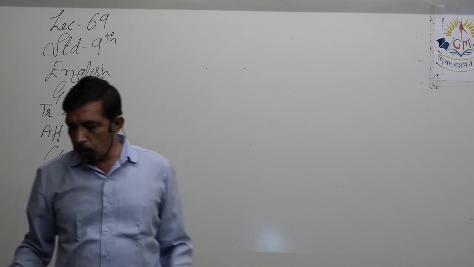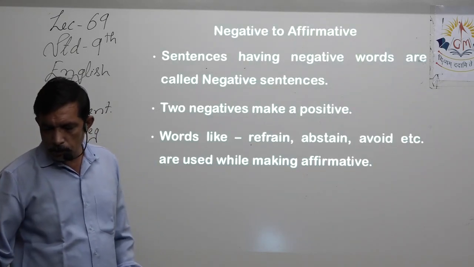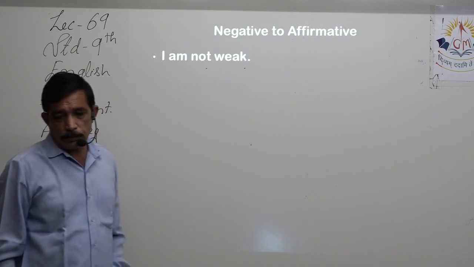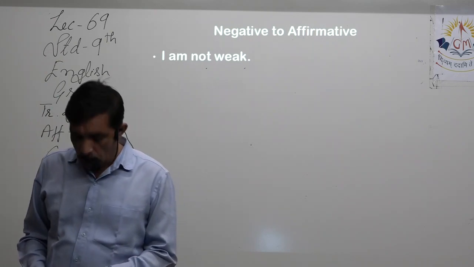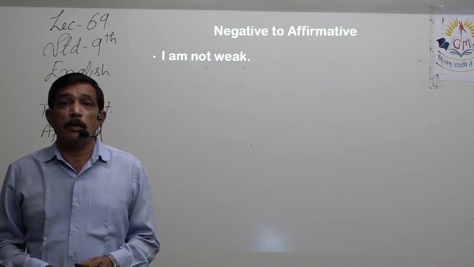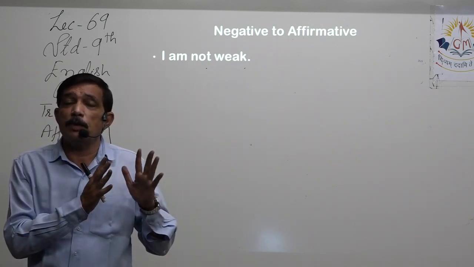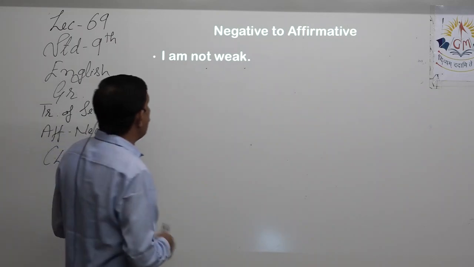Now let us quickly do some examples. I am not weak. That is why this topic becomes separate from affirmative to negative. You don't write that in a continuous way, right? I am not weak.